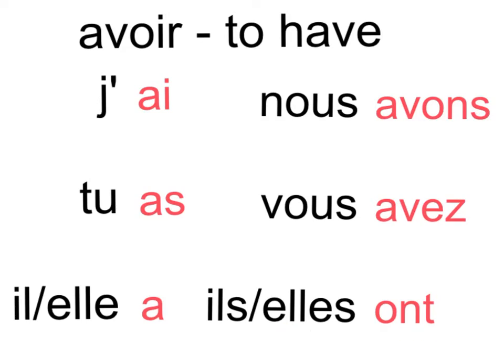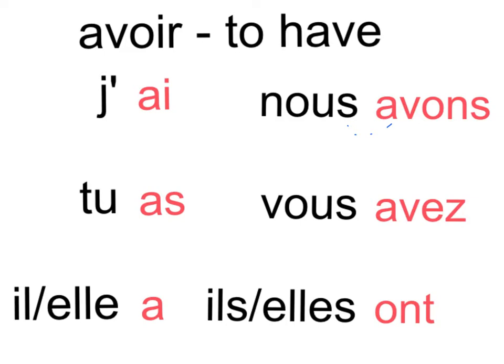Now, one thing that you might have noticed while I was pronouncing these last three is that we have a liaison in all of them, okay? So the S in nous creates a Z sound at the beginning of the A, right? Listen. Nous avons, okay? Same thing in the vous.